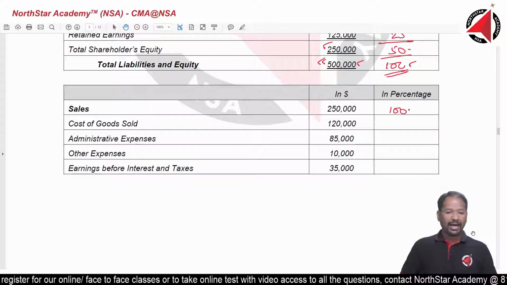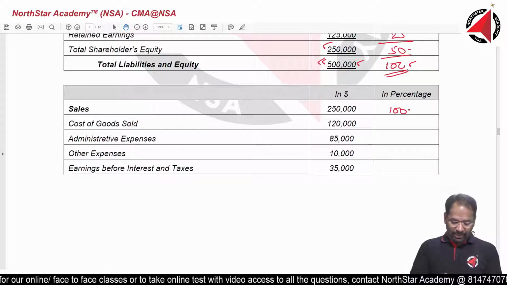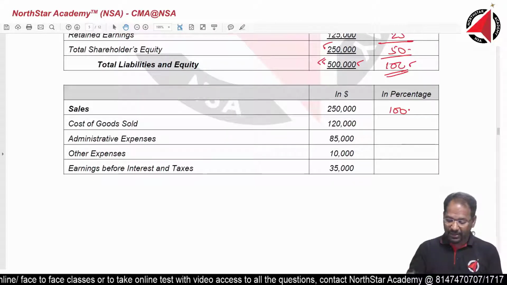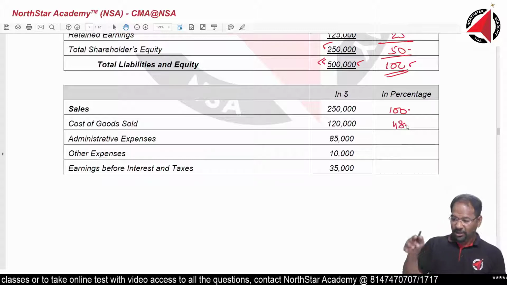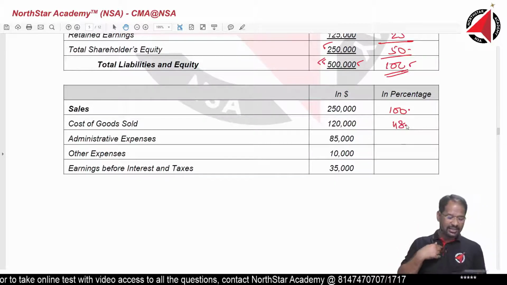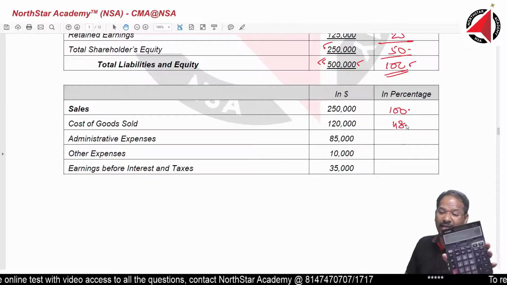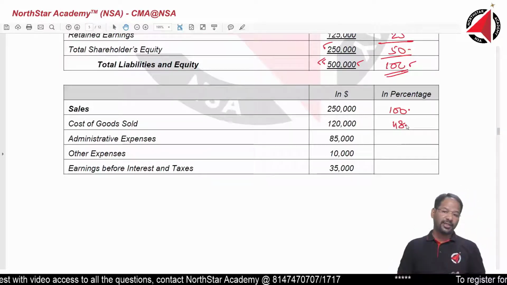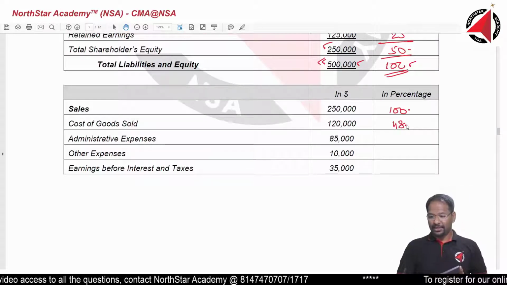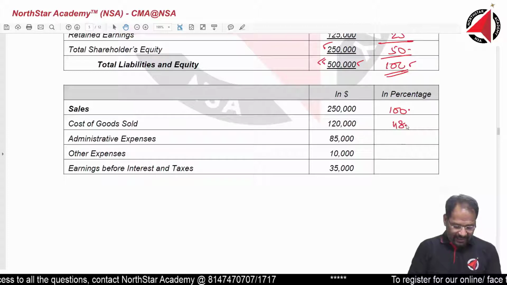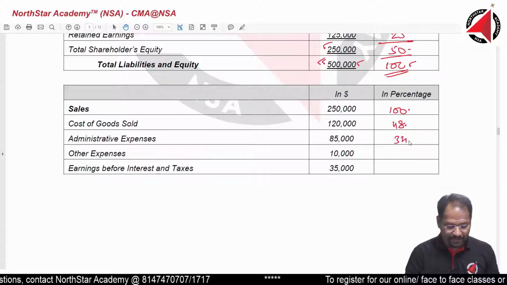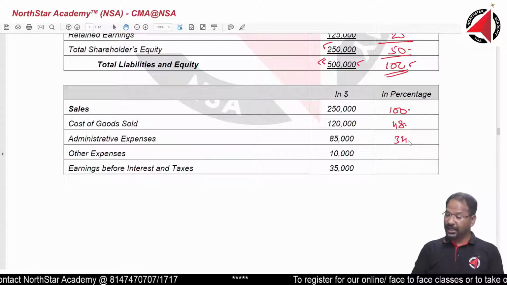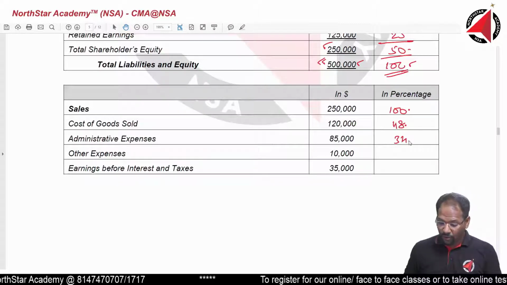Now coming back, cost of goods sold 120,000. So 120,000 equals, we get 48%. I am not solving, you are solving. You write the answer, I will match the answer with my answer, and then I am going to write it here. Alright, so keep matching. Then next is administrative expenses 85,000, this is 34%, and other expenses is 10,000, which is 4%.